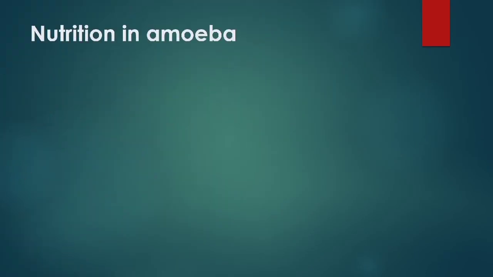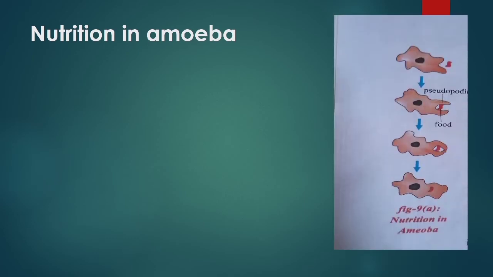Next, unicellular organisms like amoeba. Amoeba takes in food using temporary finger-like extensions known as pseudopodia. They are cell surface extensions which fuse over the food particle, forming a food vacuole.